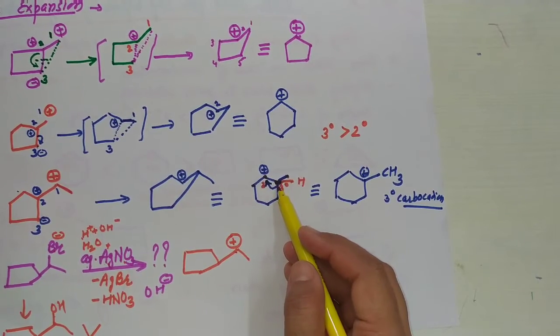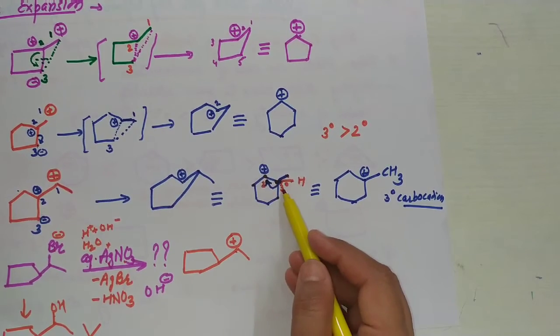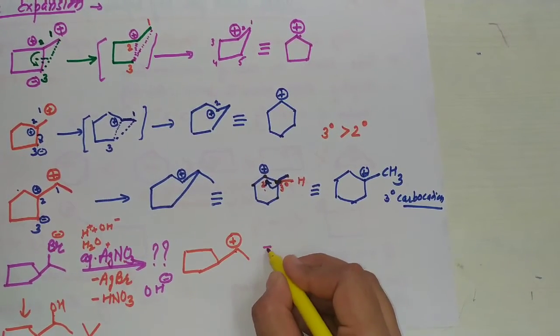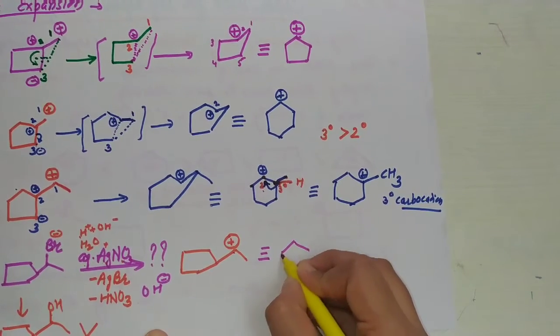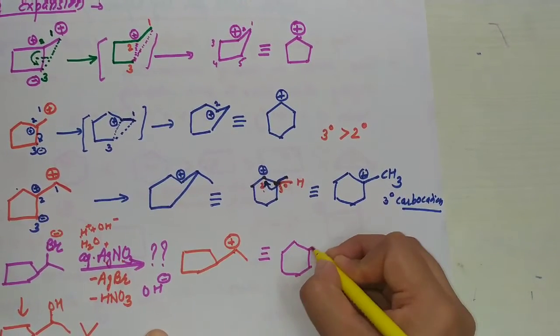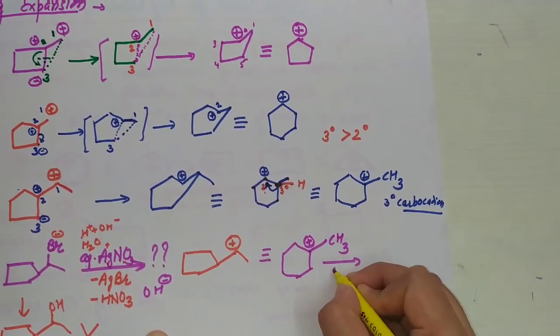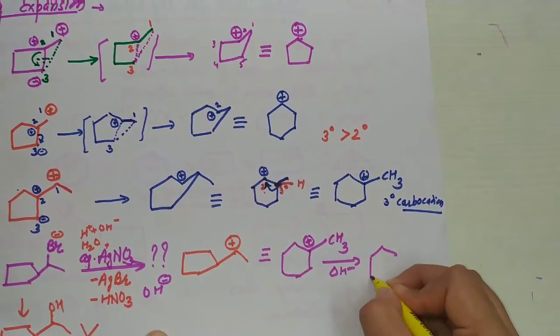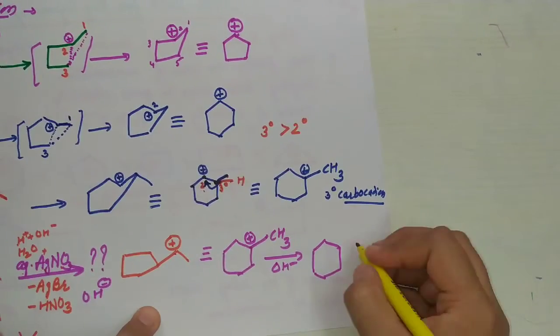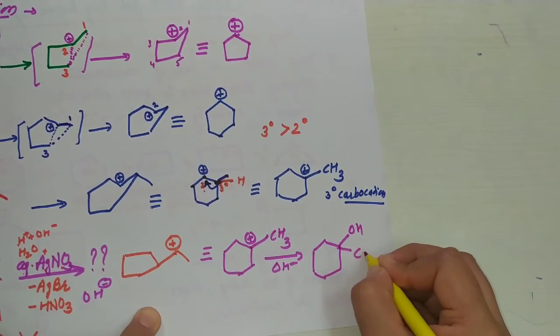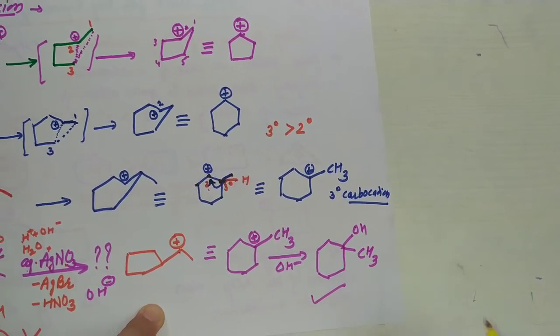So it forms a 6-member ring, and after that there is a shifting of hydride ion, because tertiary carbocation is more stable than secondary carbocation. So it may be written like this: CH3 and plus, and after that it will react with OH negative ion, and the product is OH and CH3. This is the right answer. I think you learned this very well. This is the ring expansion.